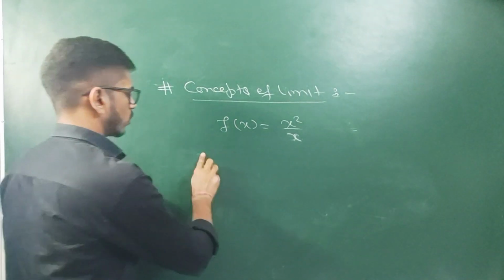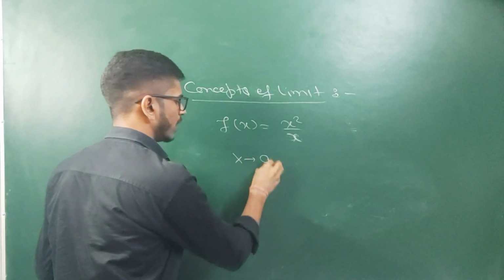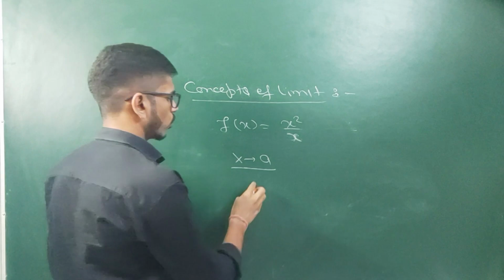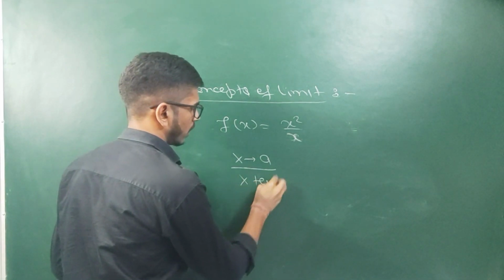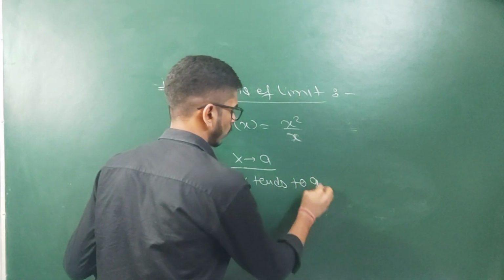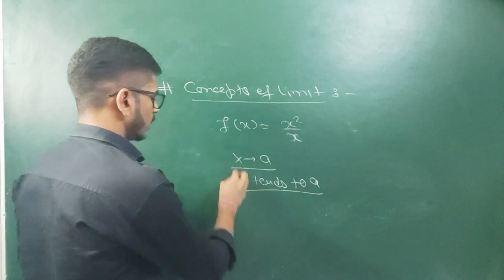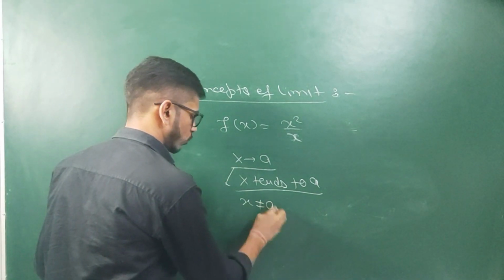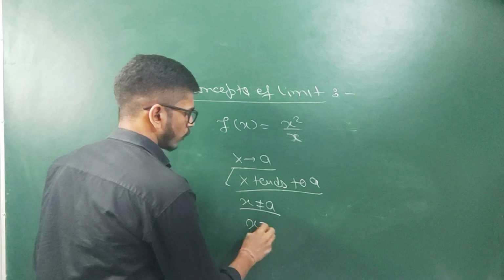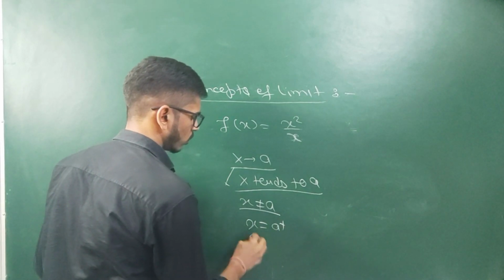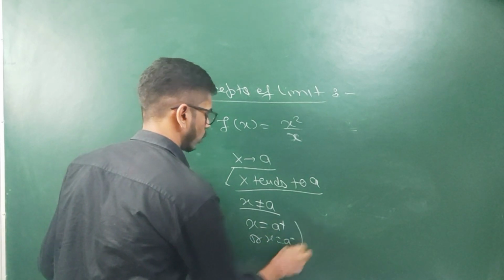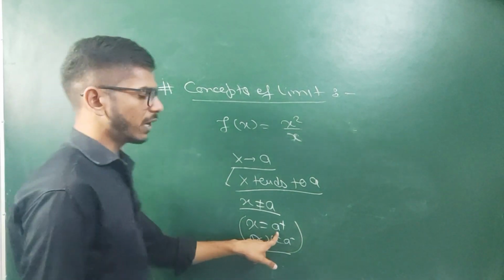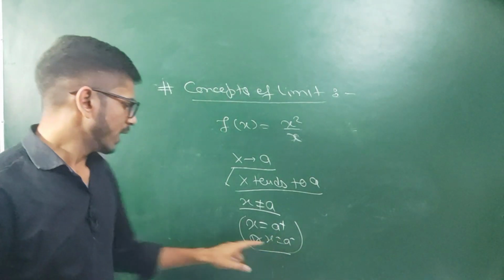Here we will use the concept of x tends to a. We write it as x tends to a. What do you mean by tends to a? It means that x is not exactly equal to a, but the value of x is at a plus or at a minus.